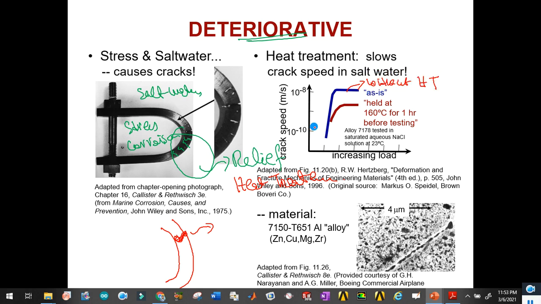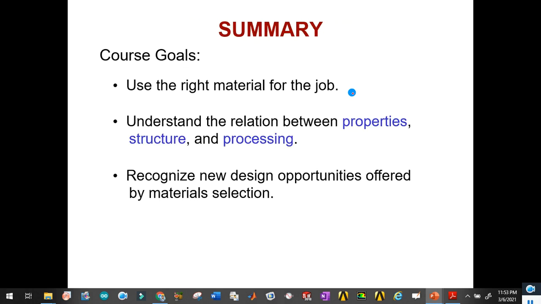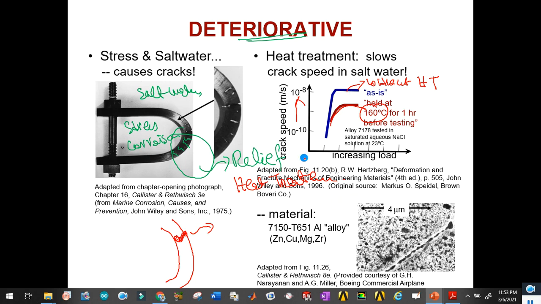Without heat treatment, you can see that the crack growth speed is very high, but in the case of heat treatment, when the material is heated up to 160 degrees C for 1 hour, you can see that the crack growth speed is now reduced. So this is how we can improve the remaining useful life of any material. The example shown above is for an aluminium alloy. What is meant by alloy? It is a mixture of different materials or metals.